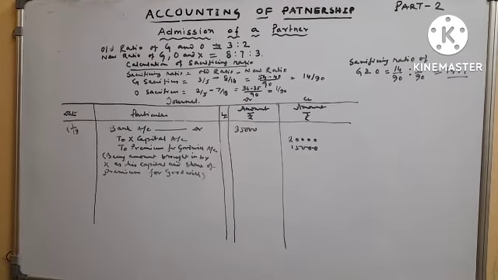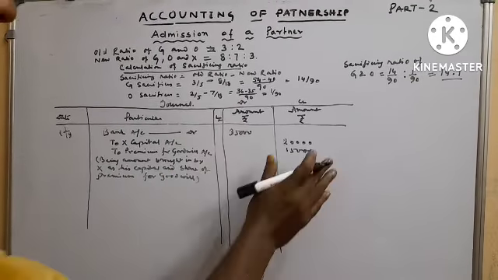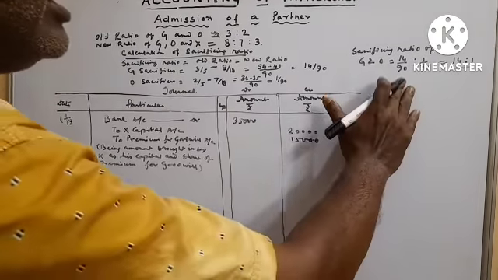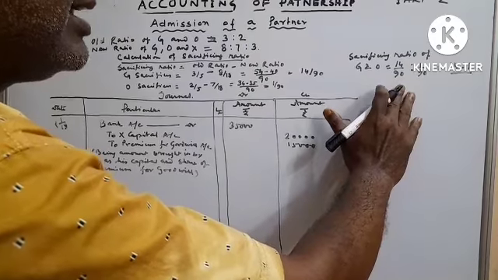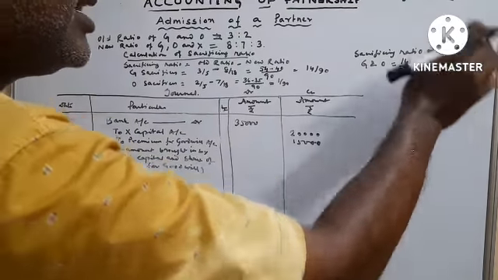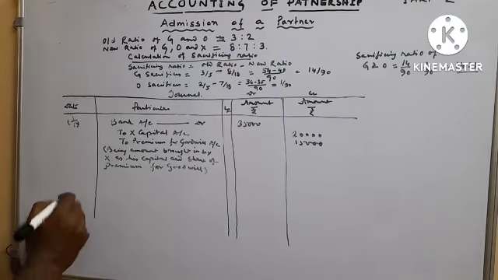This is the narration. Now premium for goodwill will be transferred to which account? It will be transferred to old partners' capital account. Will be distributed in what ratio? In the ratio that is calculated previously. Sacrificing ratio equals 14:1. In this ratio it will be calculated.